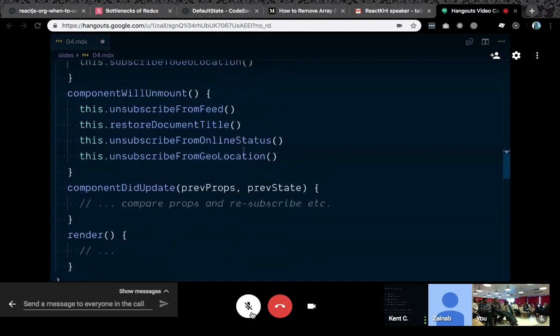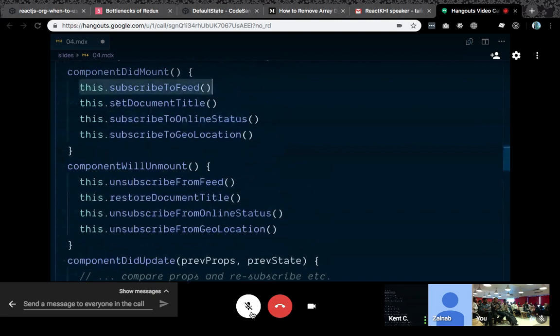So we have a couple of concerns here, and the code for these concerns lives across multiple areas of our component, which makes it hard to take a piece and extract it into a reusable chunk, something that composes nicely with other things.